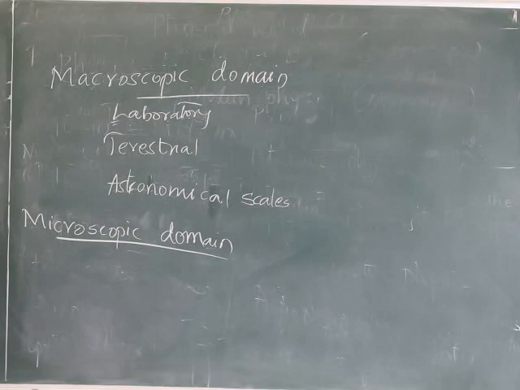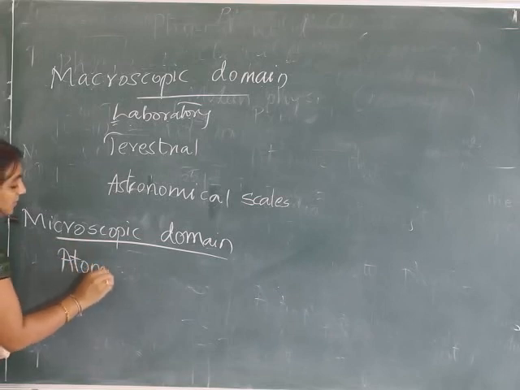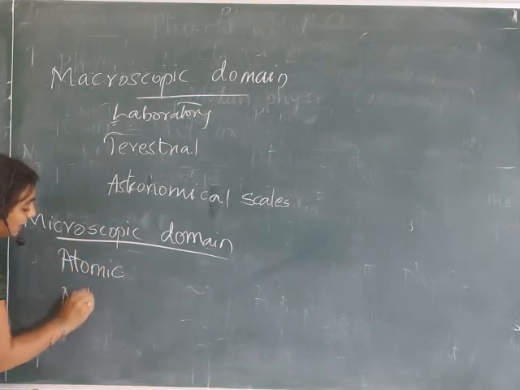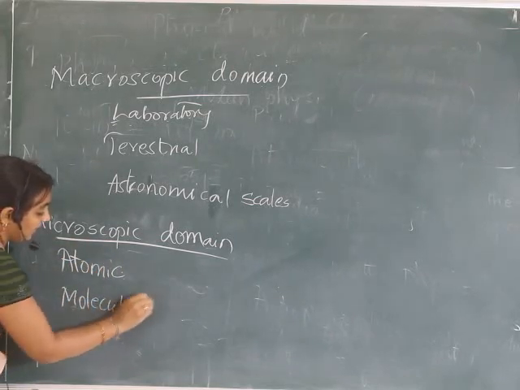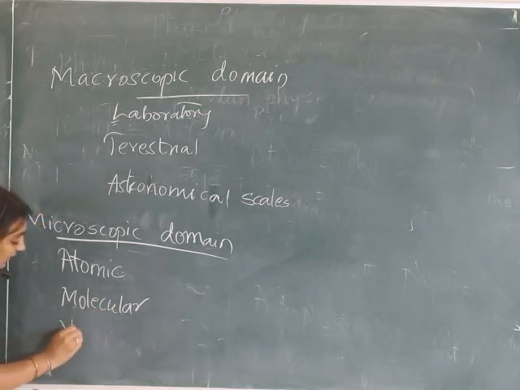Microscopic domain includes atomic, molecular and nuclear phenomenon.